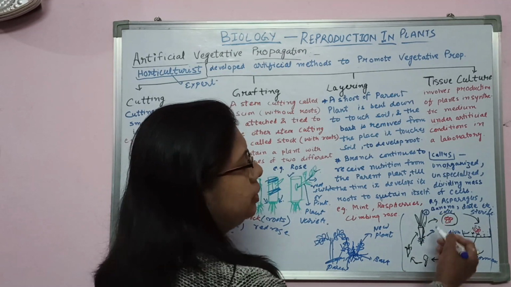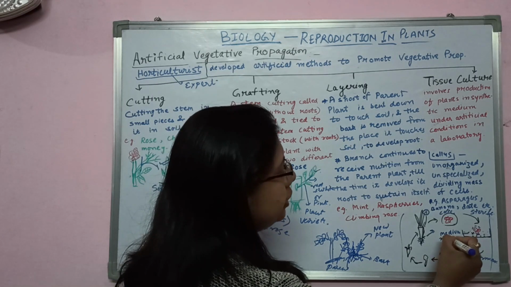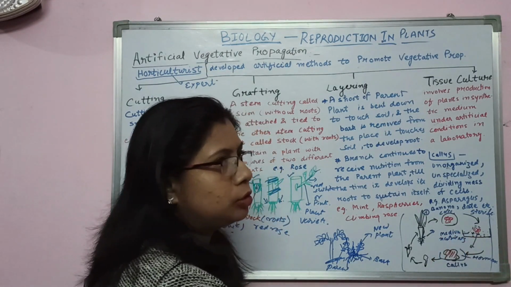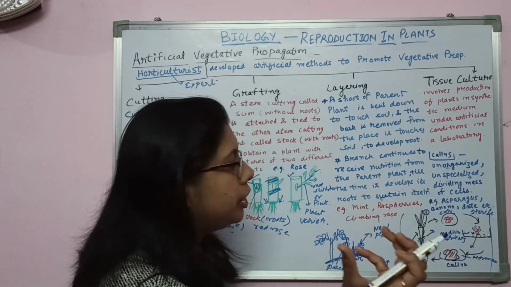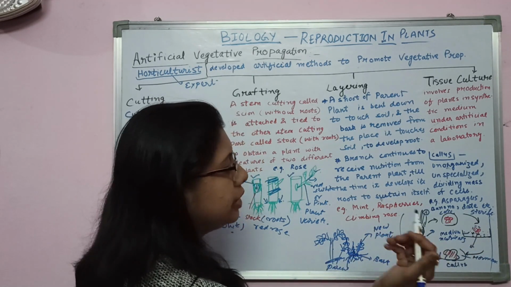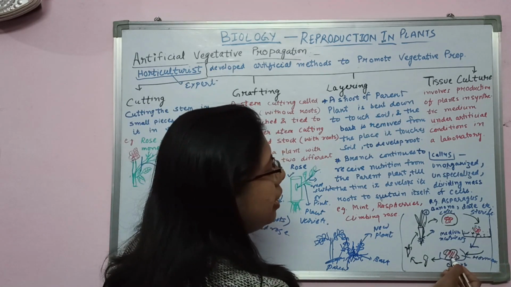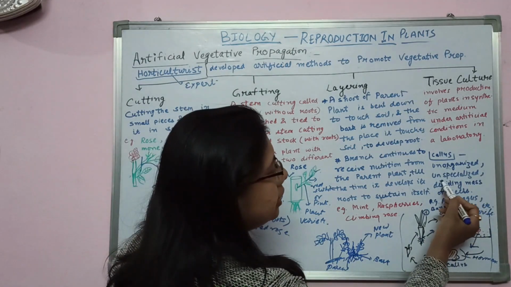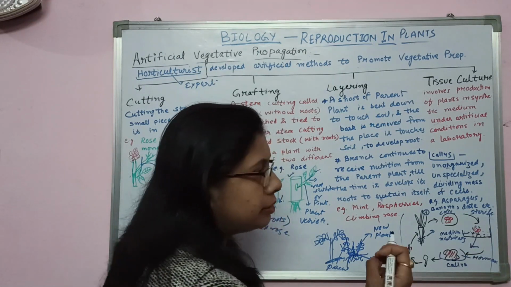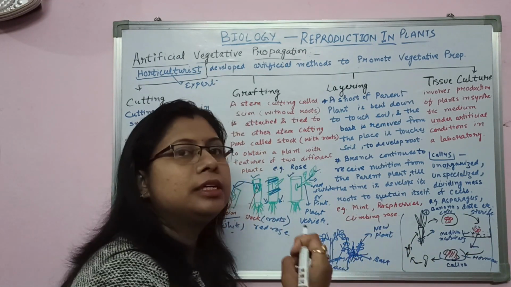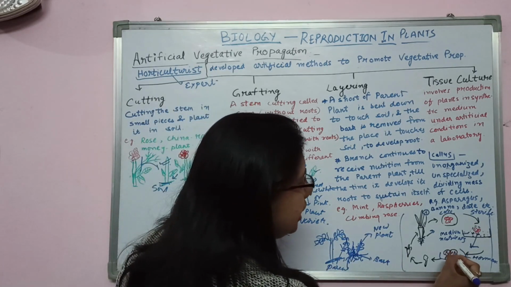Put these cells in a medium which should be rich in nutrients, in a test tube or a beaker, with the nutrients necessary for the growth of cells. See what happens? These cells will start growing and will form a callus. Callus is an unorganized, unspecialized, dividing mass of cells. The cells start cell differentiation and multiplication, and they will form a callus.